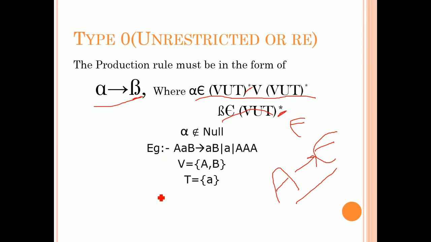Here you can see some examples. A, B, because I am not considering any context from this, and from the variable I am writing A, and for this part I am taking terminal as well as a variable. So A, B tends to beta. Beta may be a variable or a combination of terminals or a combination of both variables and terminals. You can write it. From this production, what are the variables? The variables must be represented in capital letters. So that's why here the variables are A, B and the terminal is small a.